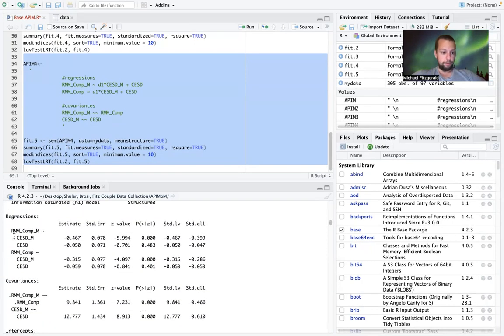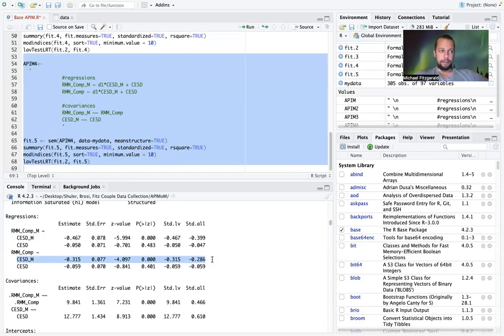So we see here that the actor effect is right here with a standardized loading of 0.40. And here we have a standardized effect of 0.29. And so again, these were not significantly different in our model.